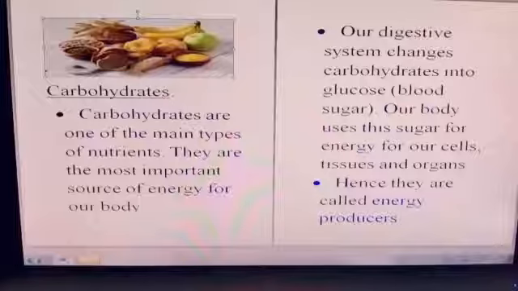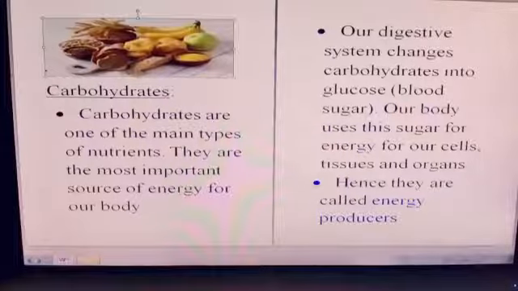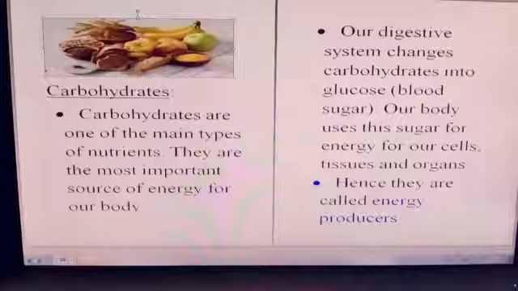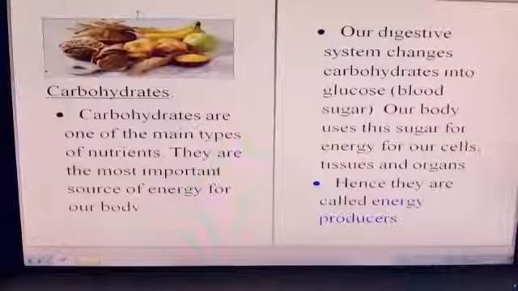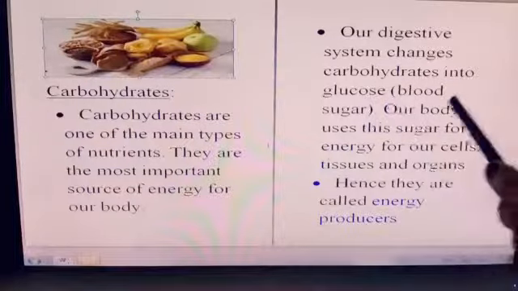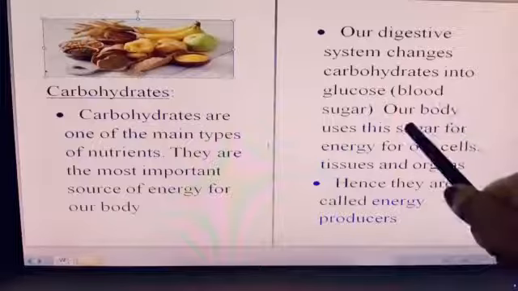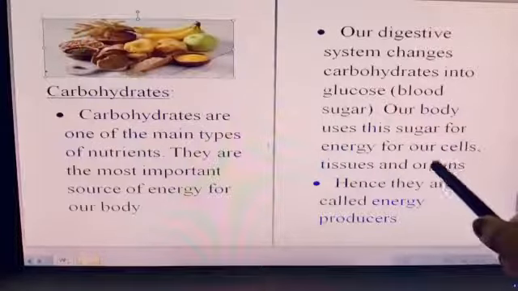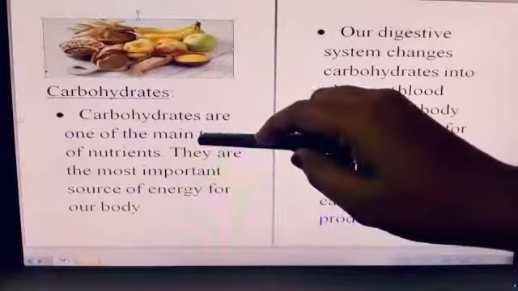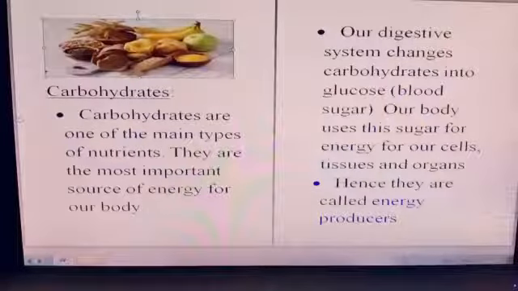They are classified into simple carbohydrates and complex carbohydrates. Simple carbohydrates are called sugars, which we have in our fruits and honey. Complex carbohydrates are called starch, which we have in our bread and rice. Our digestive system helps in changing carbohydrates to glucose, which is our blood sugar. This helps to produce energy for our cells, tissues and organs. Since it produces energy for the body, they are called energy producers.